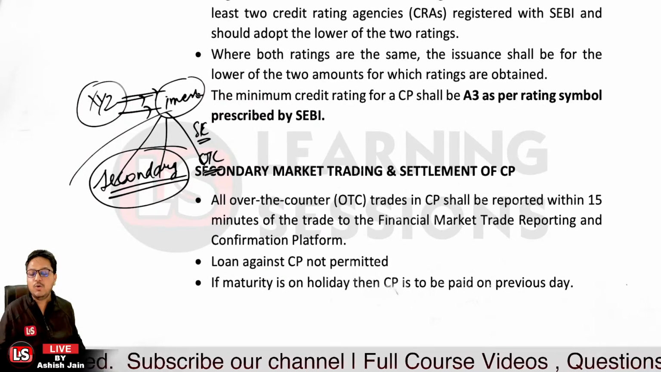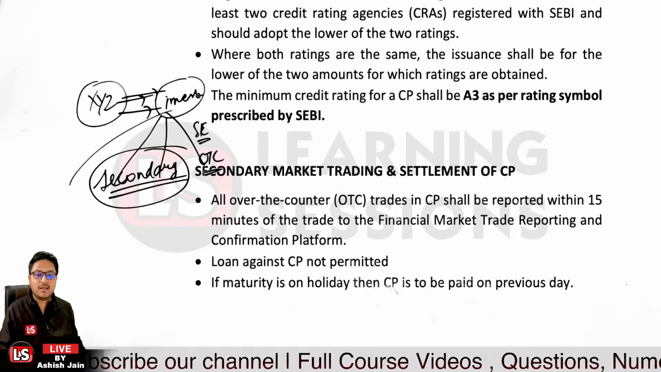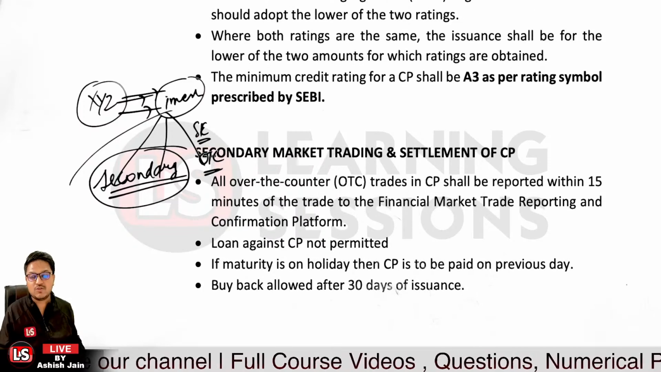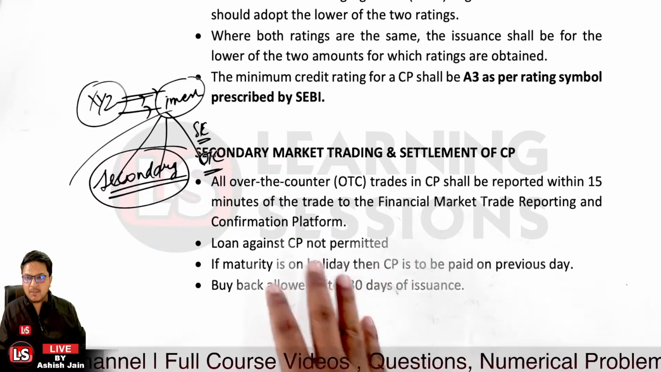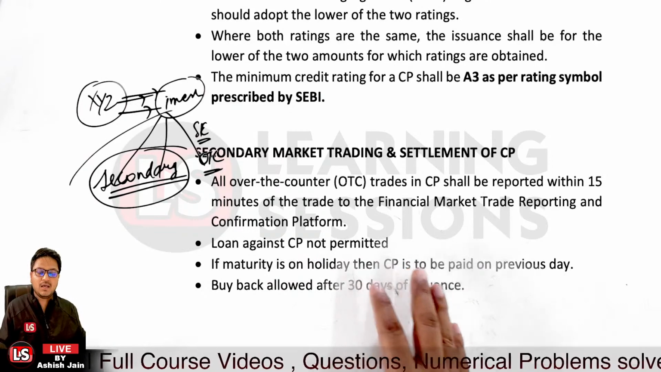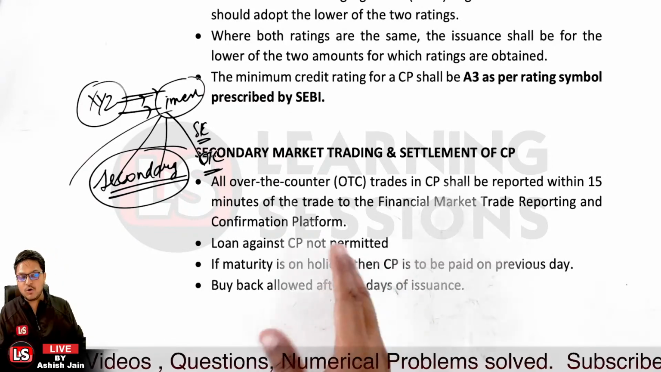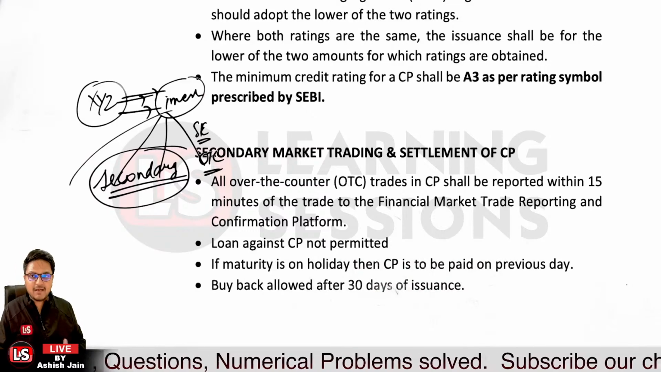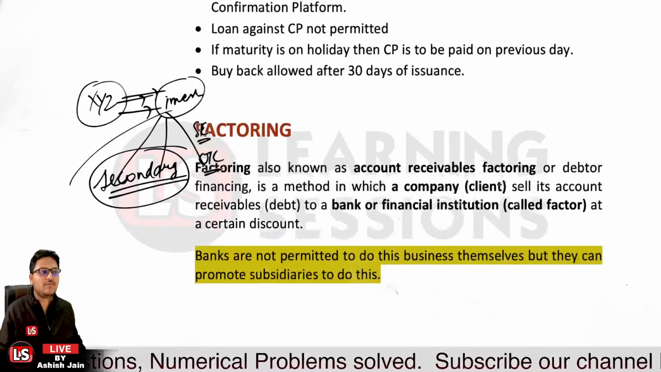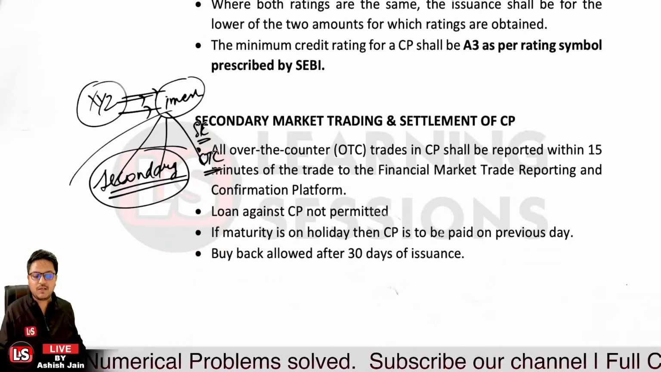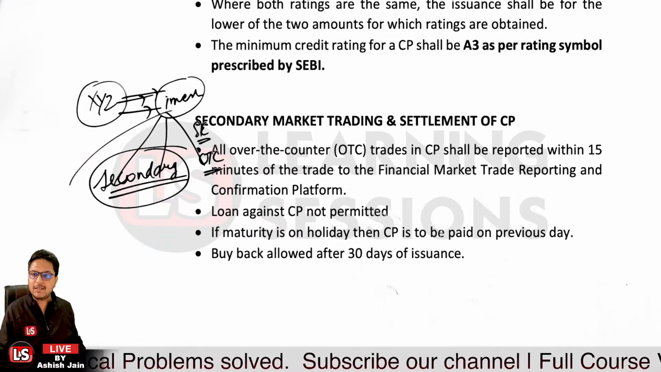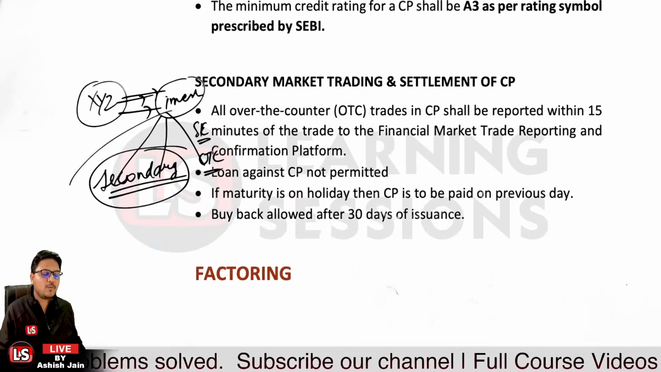And further, no loan is permitted against the commercial paper, that is not allowed. And if the maturity of the commercial paper falls on a holiday, in that case the commercial paper will mature on the previous day. And buyback of commercial paper is allowed only after 30 days. Is that particular point clear?